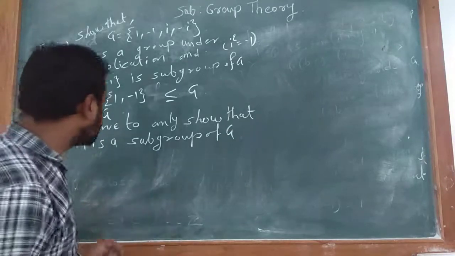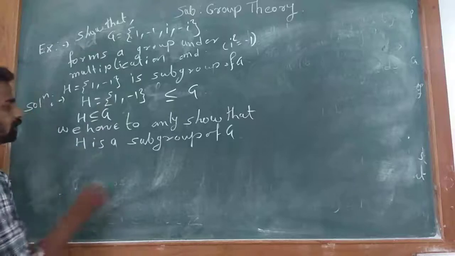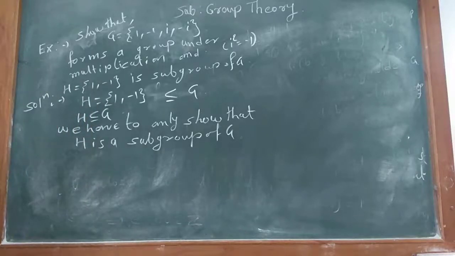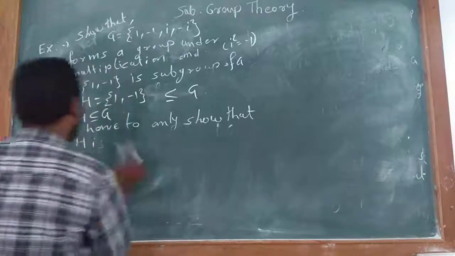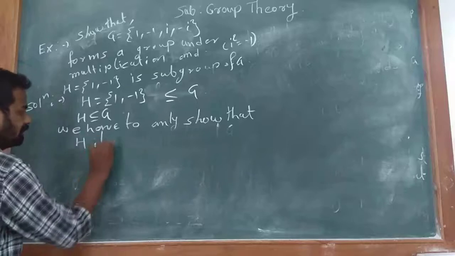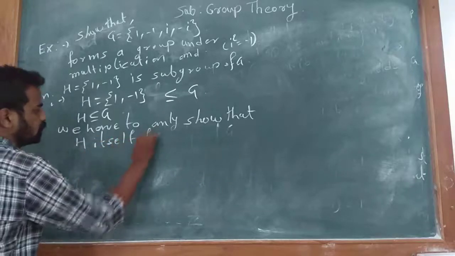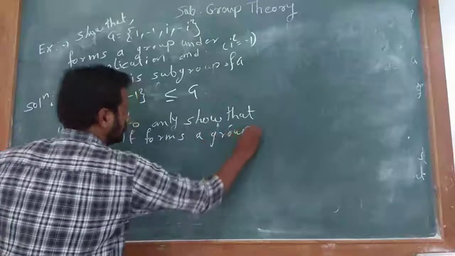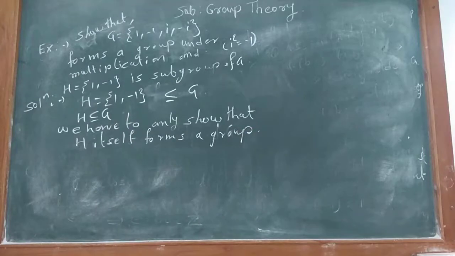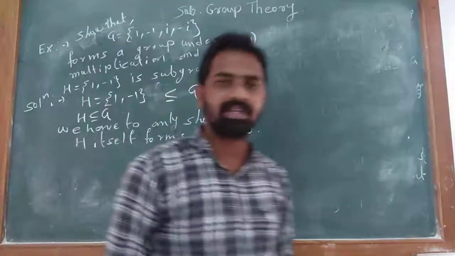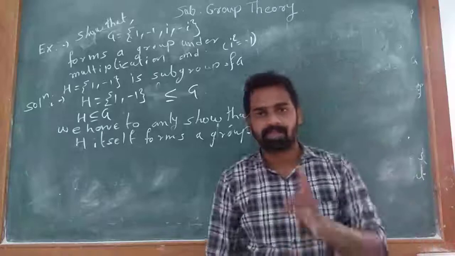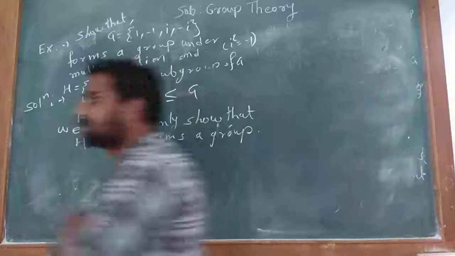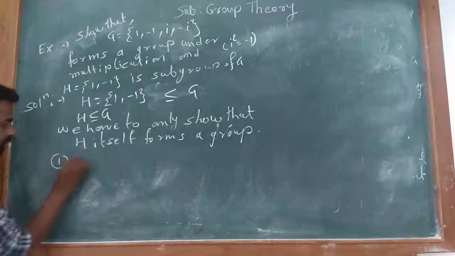For proving this, we have to only show that H itself forms a group. For proving this, we have to show that this set satisfies these four conditions: first, closure; second, associativity; third, existence of identity; and fourth, the existence of inverse. First, closure.